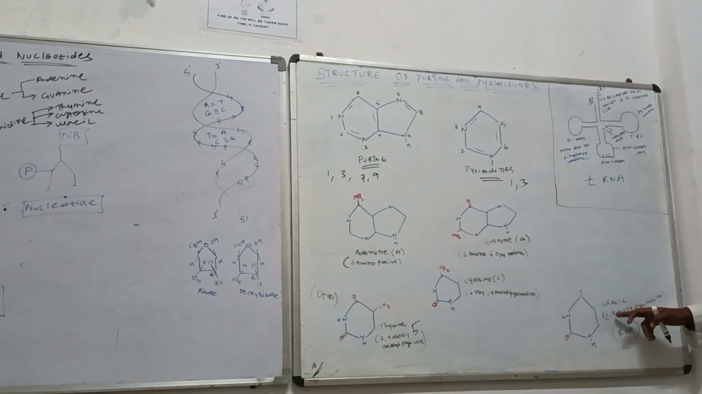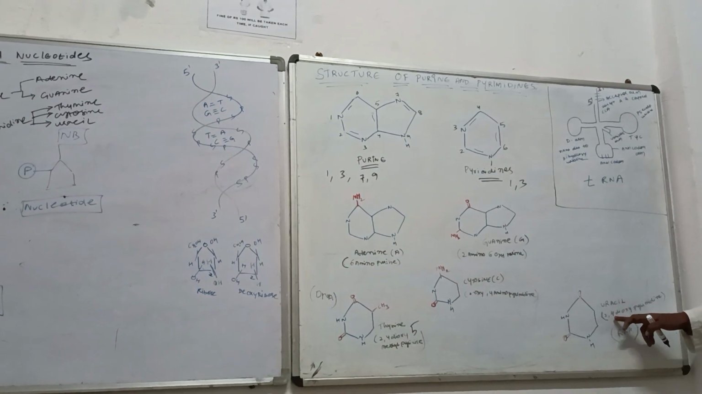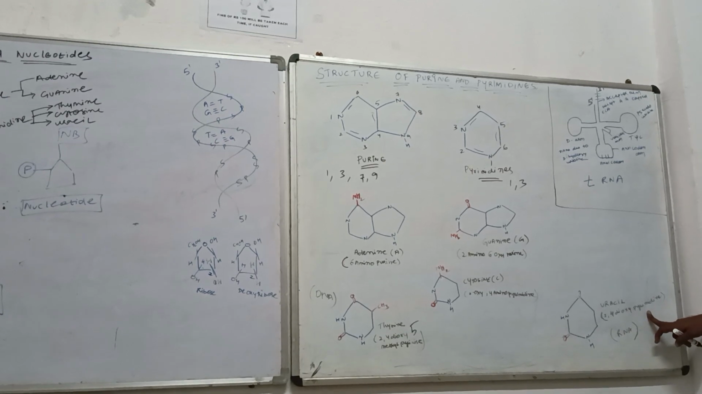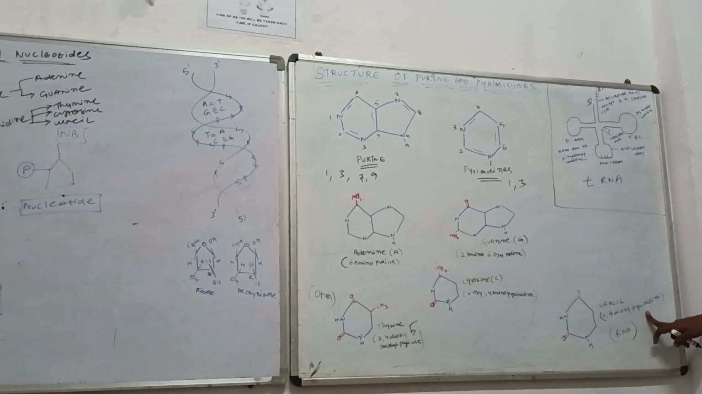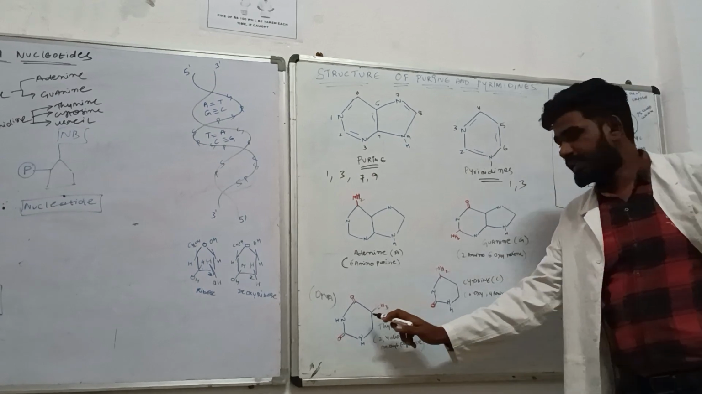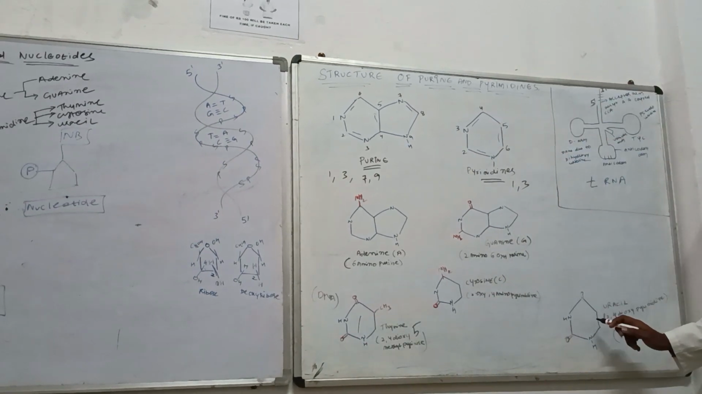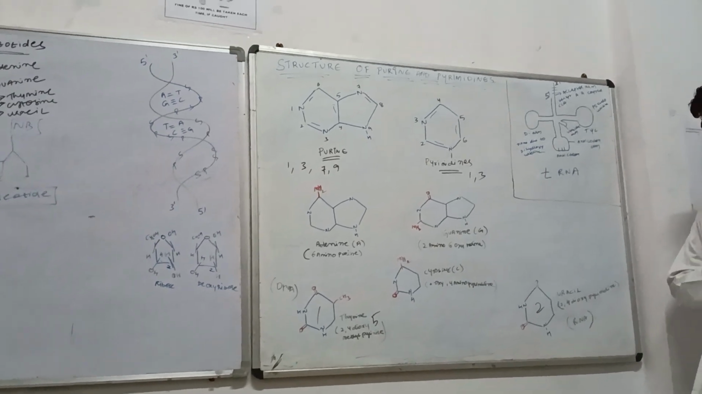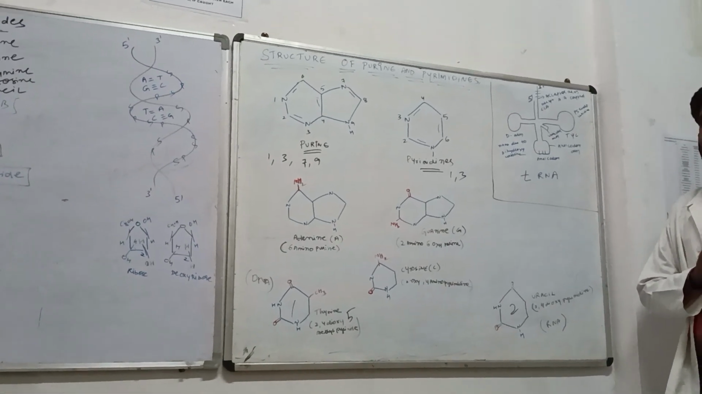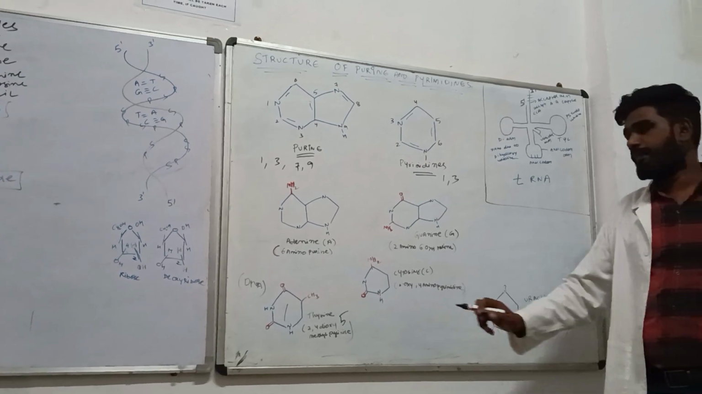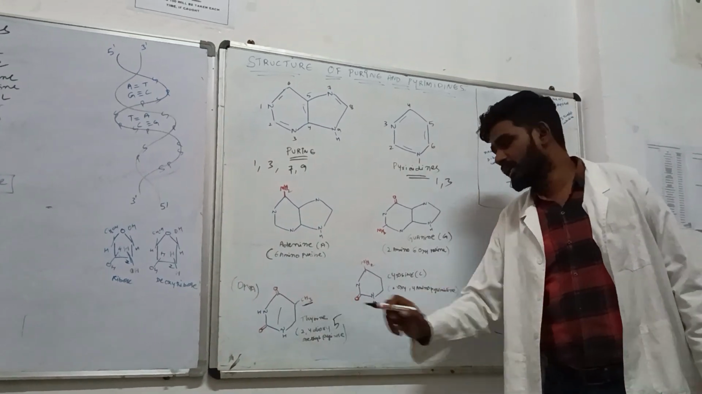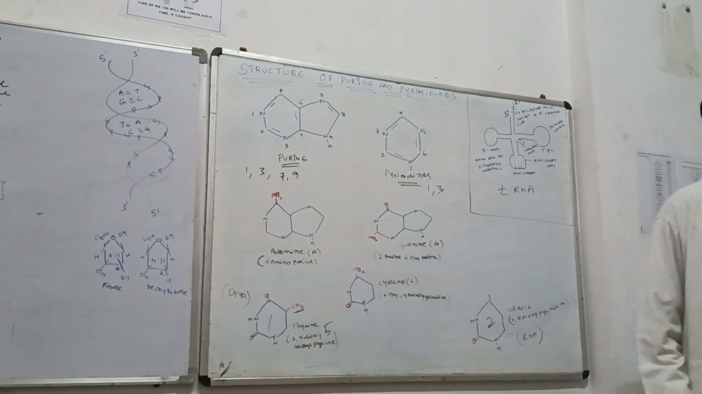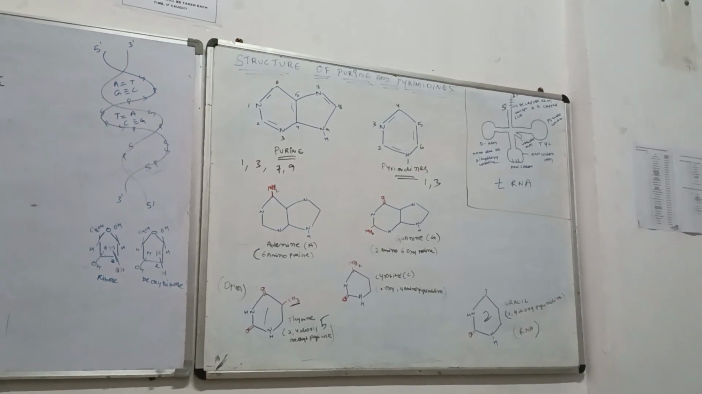Uracil. Now, the uracil is going to have 2,4-dihydroxypyrimidine. Now, your eyes must be on the board. If you compare the thiamine and the uracil, all the structure is same. Only the thiamine has an additional methyl group, whereas the uracil does not have the methyl group.